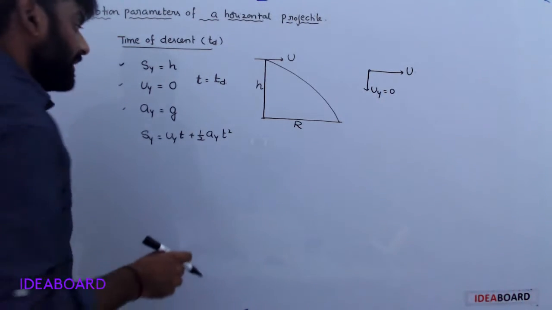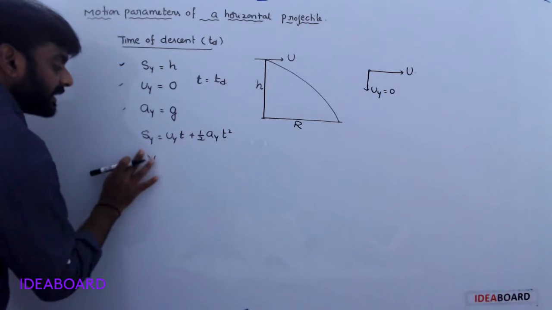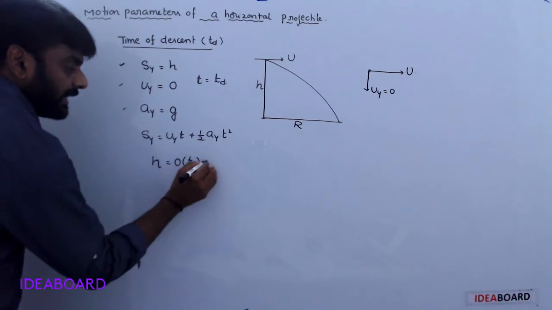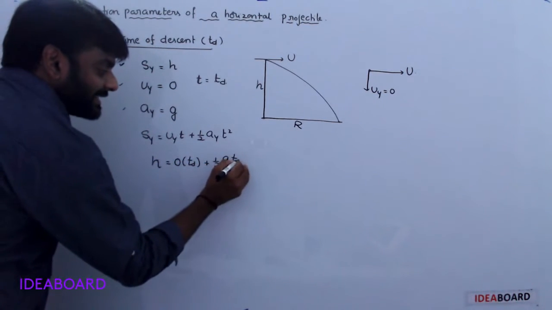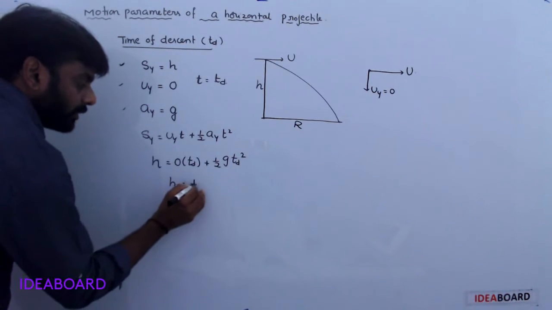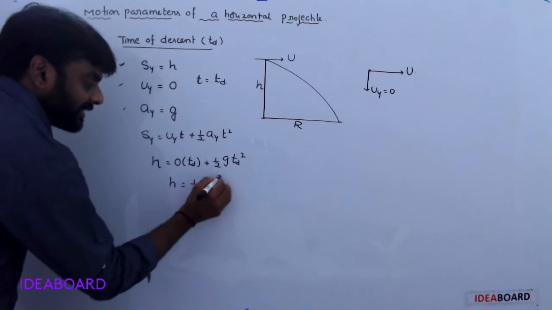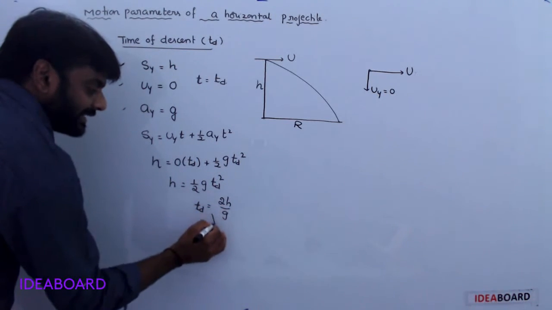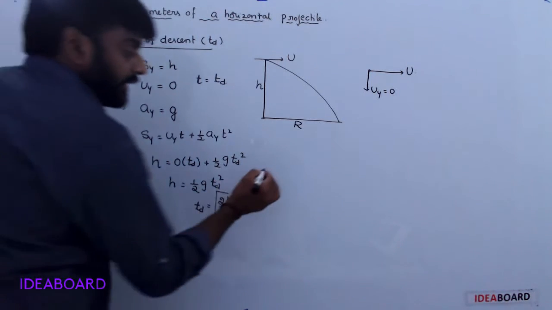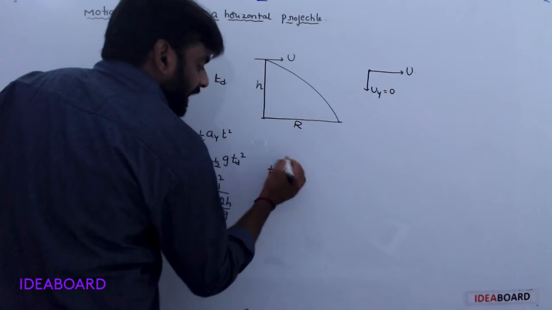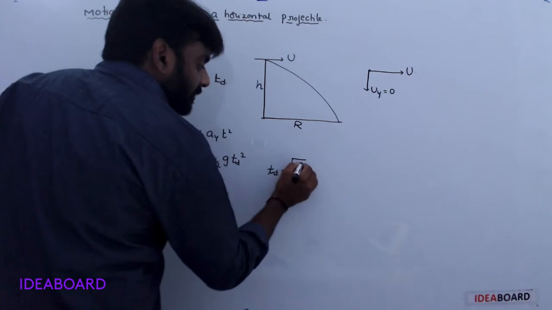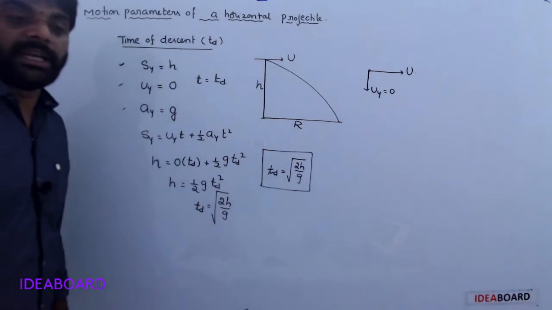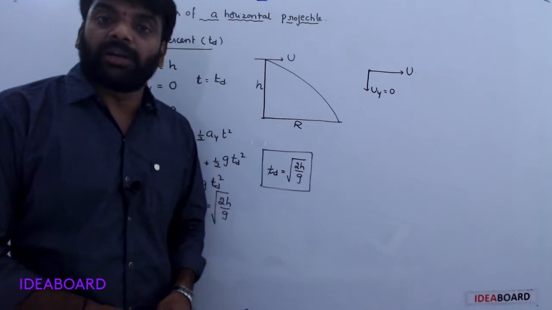Sy means here h, uy is 0, so h is equal to half g td square. Td is equal to square root of 2h by g. Time of flight or time of descent, both are the same in this case. That is simply the freely falling body case.